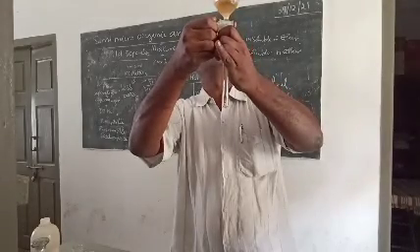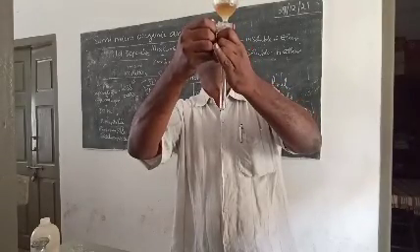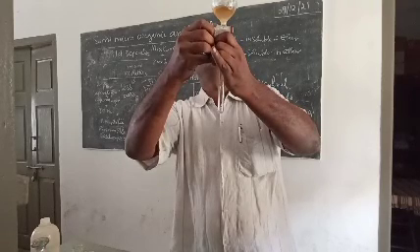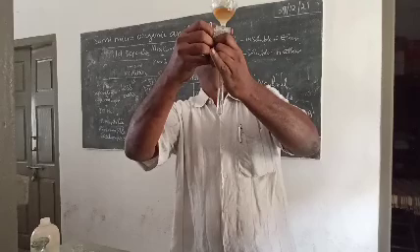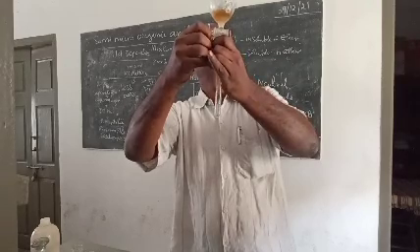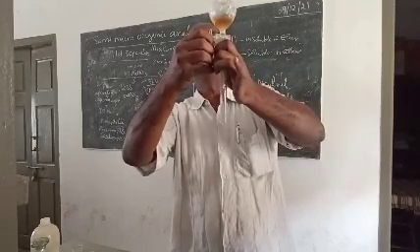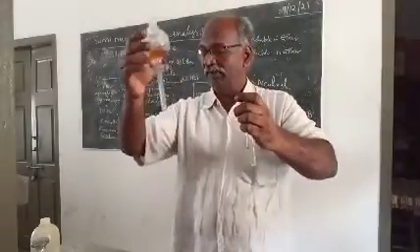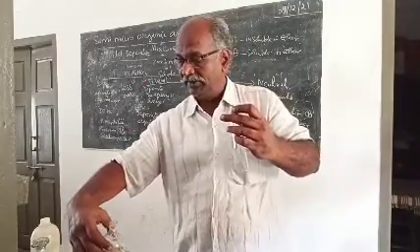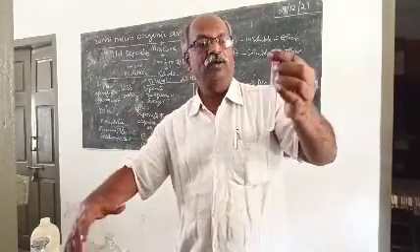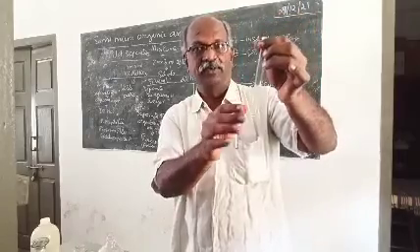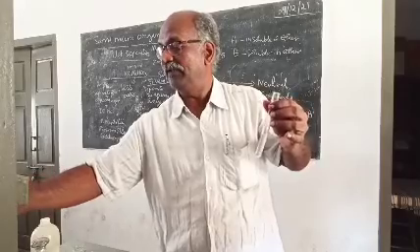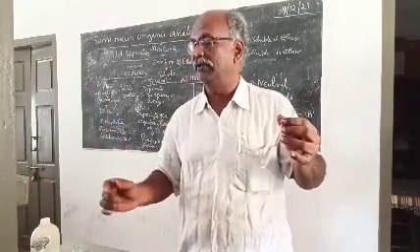Slowly release the knob. Do it carefully. You can see. Yes, now close it. Now this is your aqueous layer. We have taken sodium bicarbonate. Make use of a tripod stand for keeping the separating funnel.